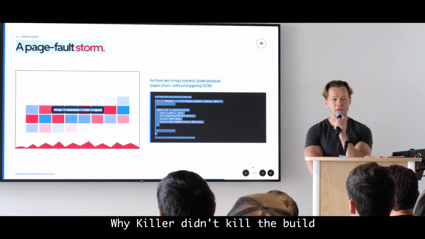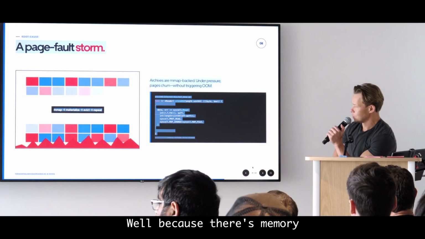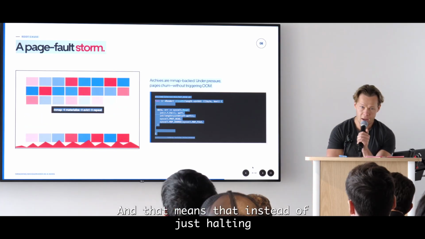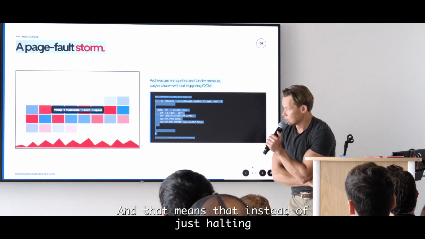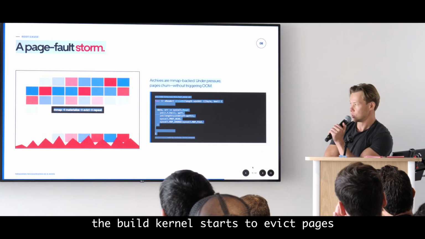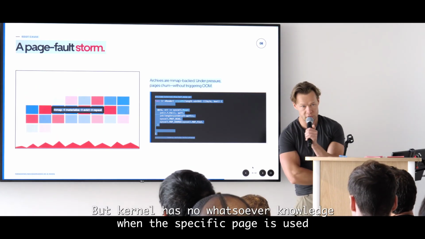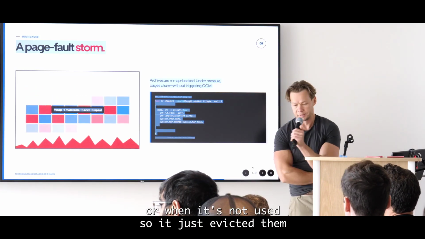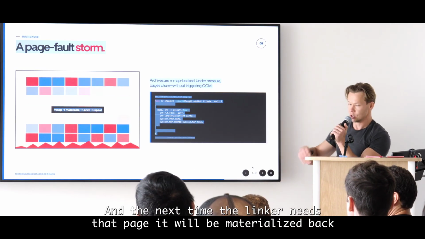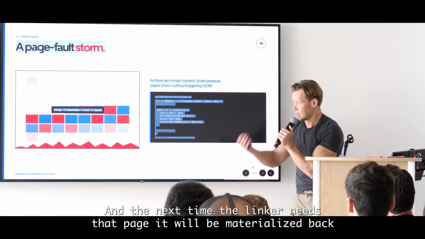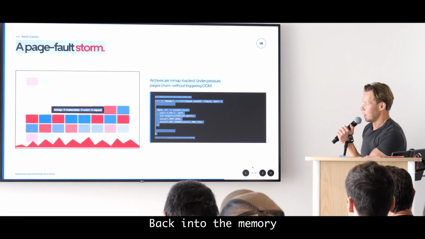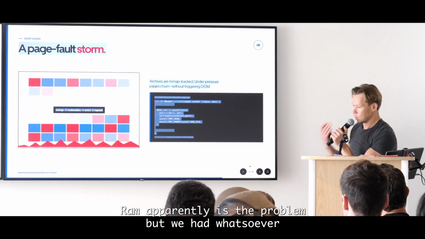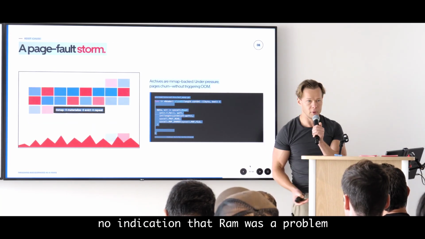Why didn't the OOM killer kill the build? Well, because this memory, mmap memory, is considered reclaimable by the kernel. That means that instead of just halting the build, the kernel starts to evict pages. But the kernel has no knowledge whatsoever of when a specific page is used or not, so it just evicts them. And the next time the linker needs that page, it will be materialized back into memory. So very interesting. RAM apparently is the problem, but we had no indication whatsoever that RAM was a problem.